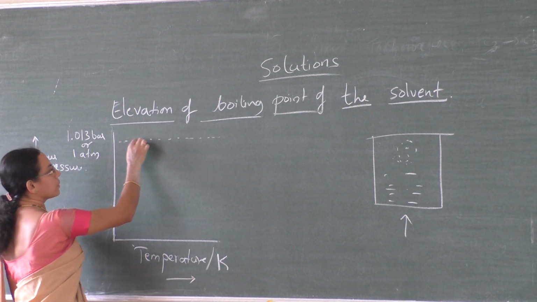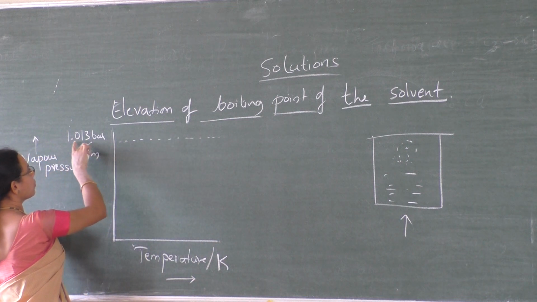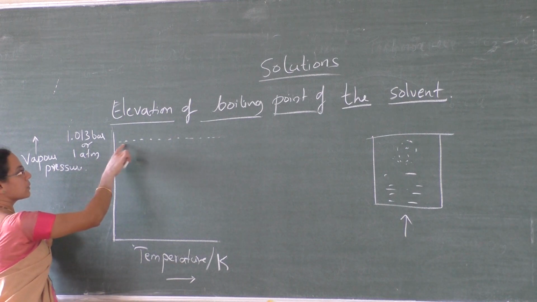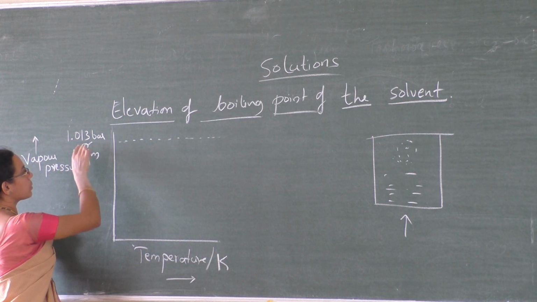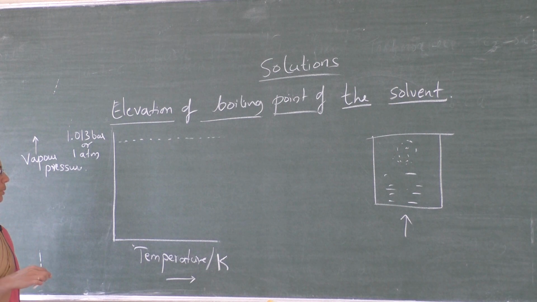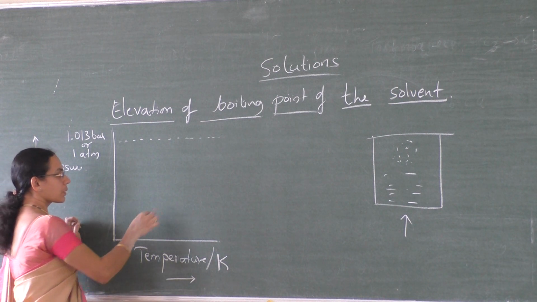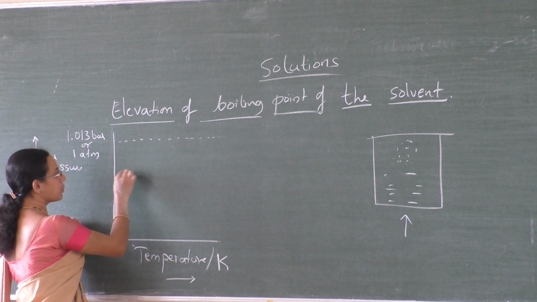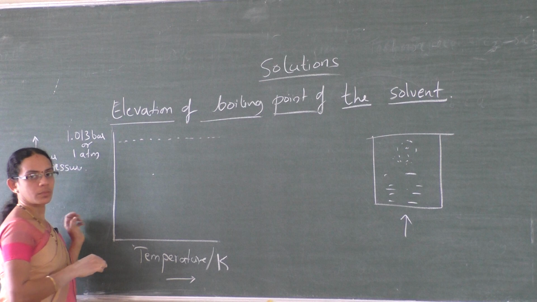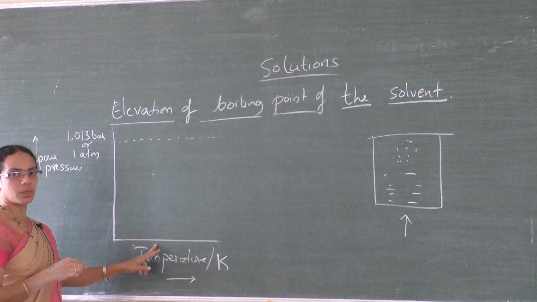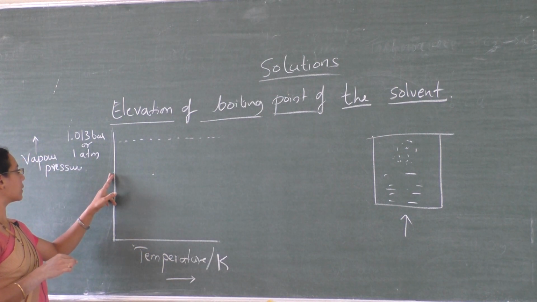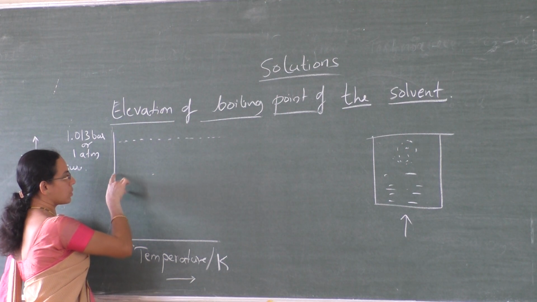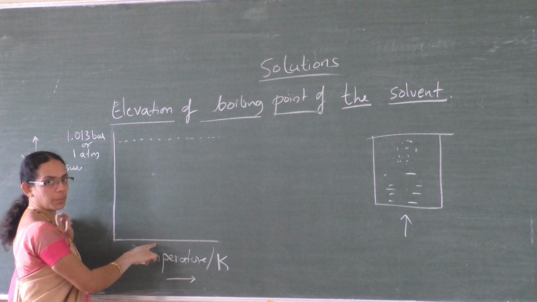Now here let this point be 1.013 bar, or 1 atmospheric pressure. This line is 1.013 bar, or 1 atmospheric pressure. Now imagine a solvent at any temperature, the vapor pressure of the solvent be here. At room temperature, let the vapor pressure of the solvent be here. So this is a point where the vapor pressure of the solvent at a particular temperature.